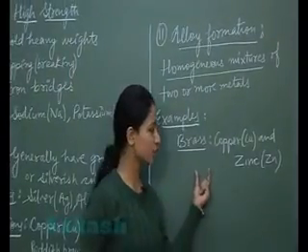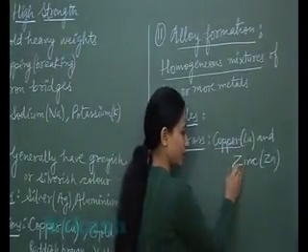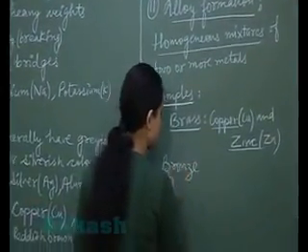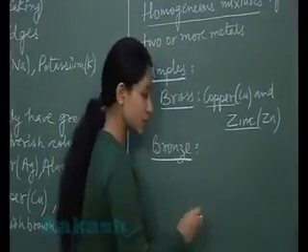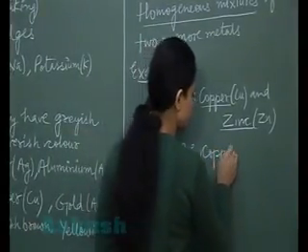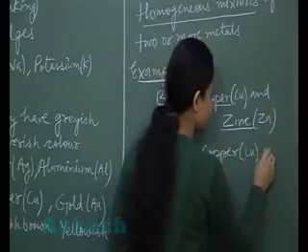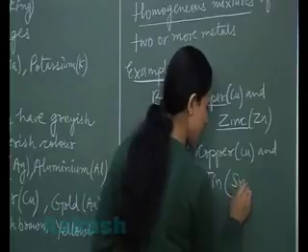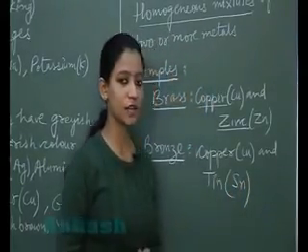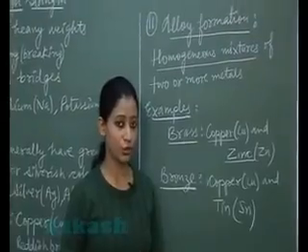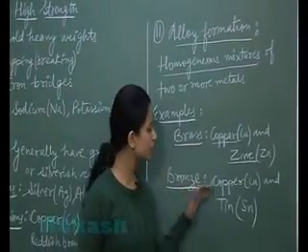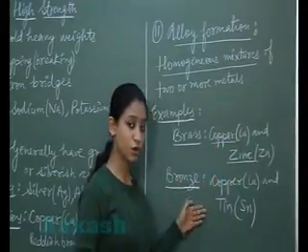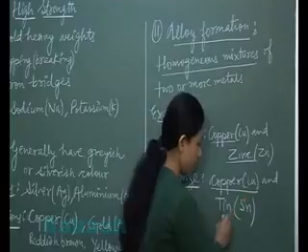Brass is an alloy which is made up of copper and zinc. What about bronze? Bronze is also an alloy. It is an alloy of copper and tin. Tin has the symbol Sn. So I hope it is clear that metals indulge in the formation of alloys also. Brass is made up of copper and zinc. Bronze is made up of copper and tin.